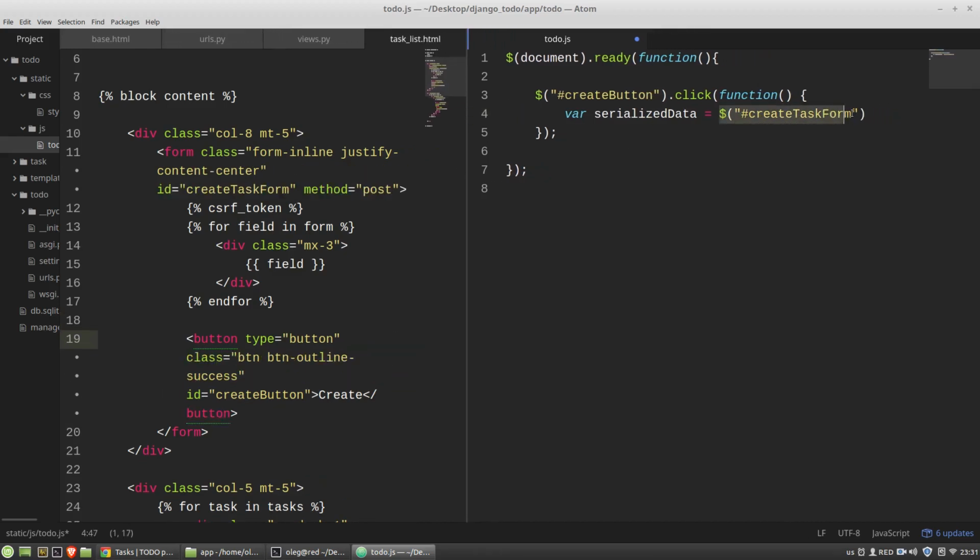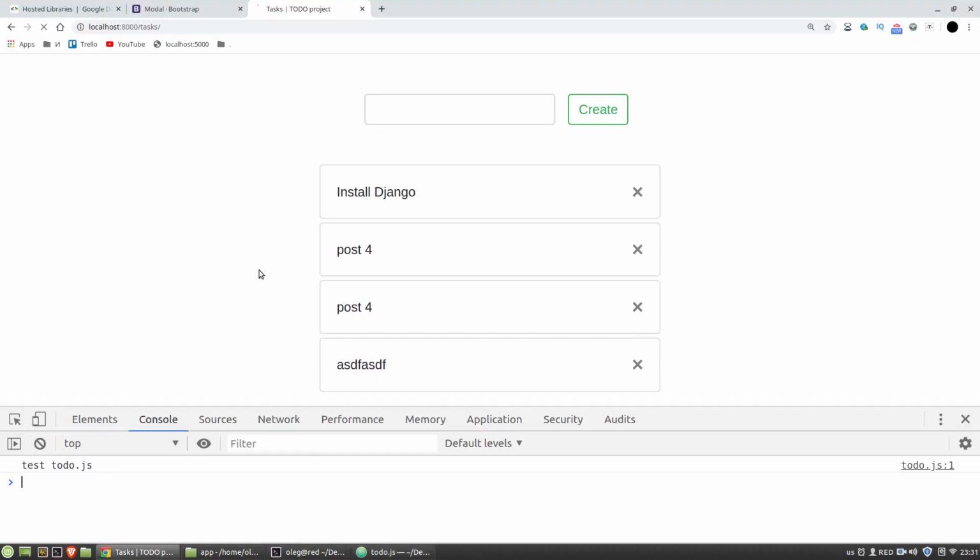I've got the form tag, and I'm calling its serialized method. I've got the data of the form and the CSRF token, and we can look at them in the console. Let's do it. F5. Let's input something, and we can see the value of the CSRF token and the title.